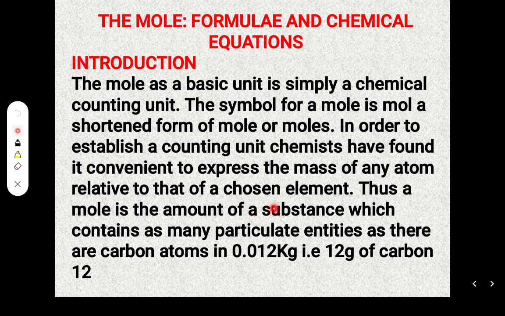Thus, a mole is the amount of substance which contains as many particulate entities as there are carbon atoms in 0.012 kg or 12 grams. So we are saying a mole is the amount of substance which contains the same number of particles as 12 grams of carbon 12.